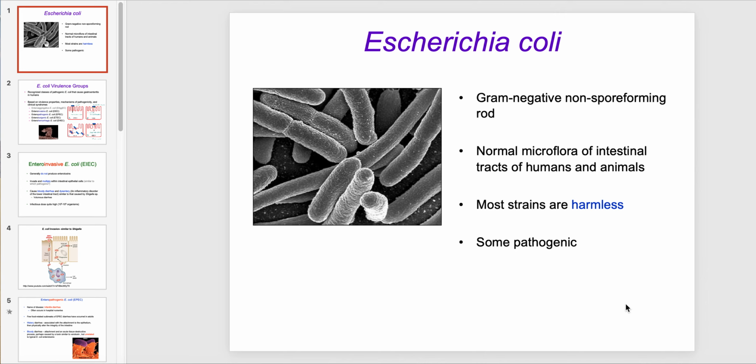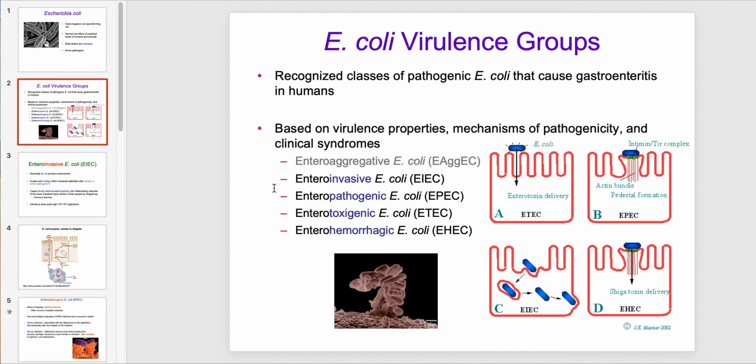Pathogenic strains of Escherichia coli. So E. coli is a gram-negative, non-spore-forming rod. It's a normal part of the intestinal tract of both humans and a variety of animals. Most strains obviously are harmless because we carry so much of it in our gut, and it's not like we're walking around sick all the time. But there are some pathogenic strains, and those are highlighted here, specifically these 4 groups.